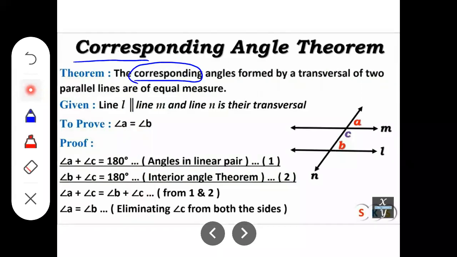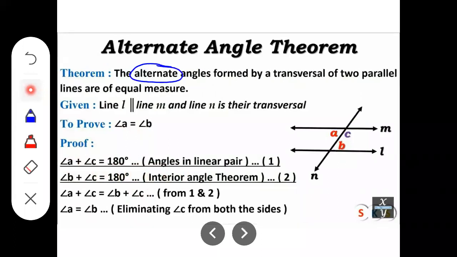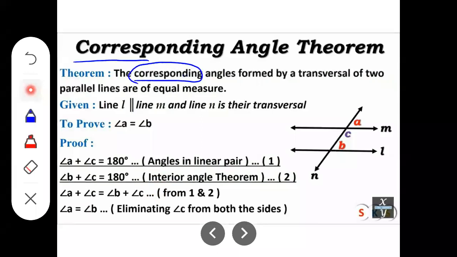See, angle A plus C equal to 180, angles in linear pair. The second step is B plus C equal to 180, interior angles.